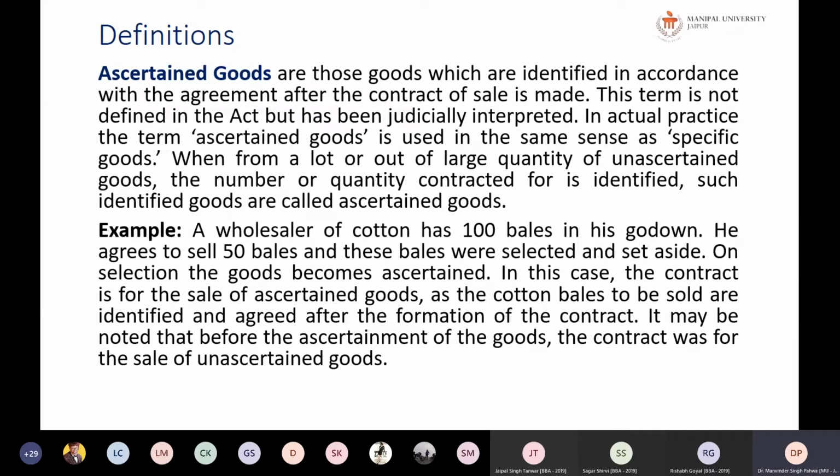It may be noted that before ascertainment of the goods, the contract was a sale of unascertained goods. So initially it starts with unascertained goods, and afterwards we ascertain what goods are to be sold. The heap is unascertained, because we do not know which 2 kgs are to be sold. As soon as 2 kgs are taken away from the heap,